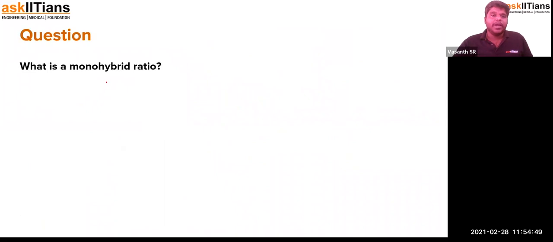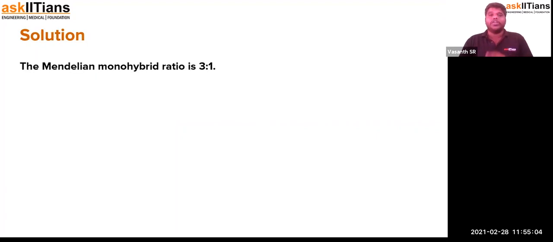And what is monohybrid? As I've already told you, mono means single hybrid. Single characteristics are used for hybridization, and the ratio represents how the crossed characteristics are expressed. So in the case of monohybrid, there are 2 types of ratio, one is phenotypic and then genotypic. The phenotypic ratio is 3:1 and the genotypic ratio is 1:2:1. So that's the answer for Mendelian monohybrid. We have studied that in detail actually.